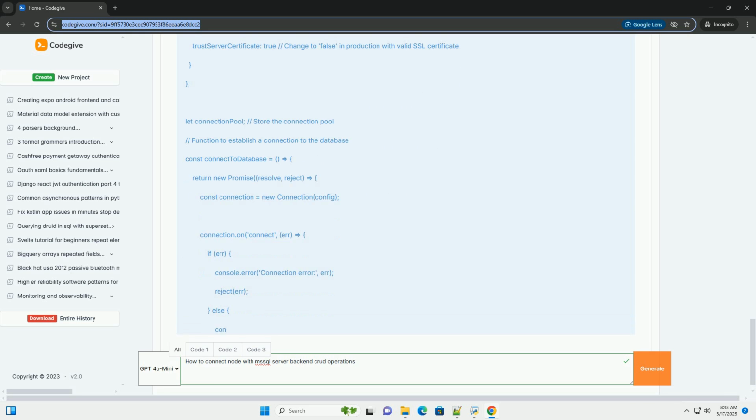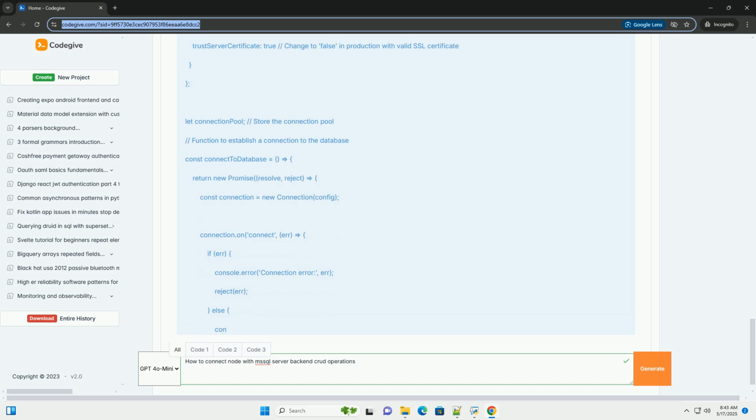The connect to database function establishes the connection using the configurations from the .env file. The application listens after successfully connecting to the database, ensuring that the server starts only after the database connection is established.